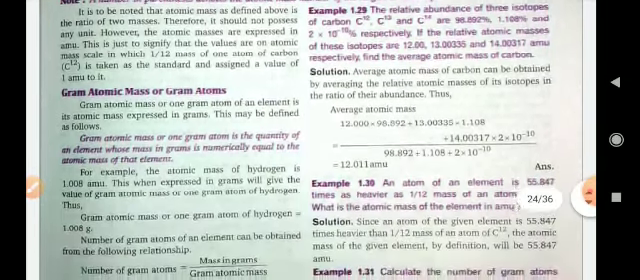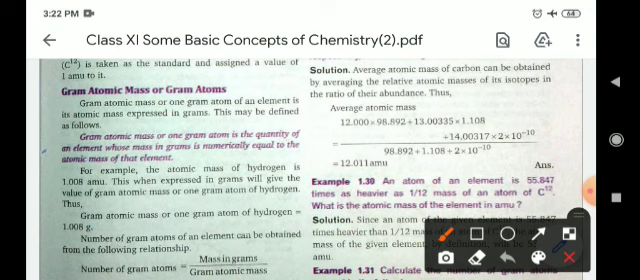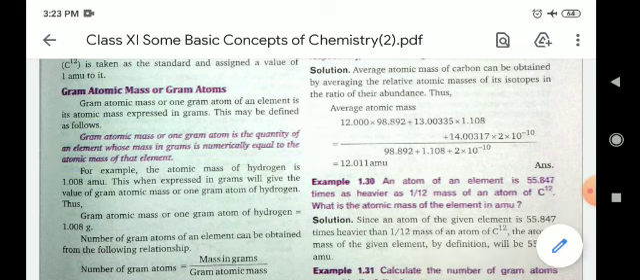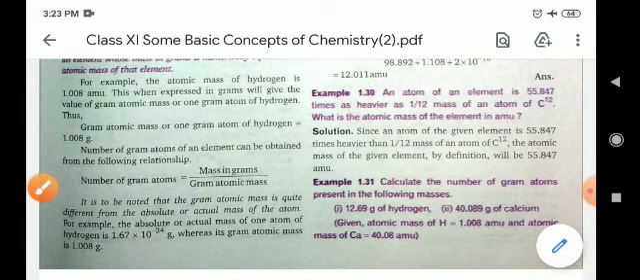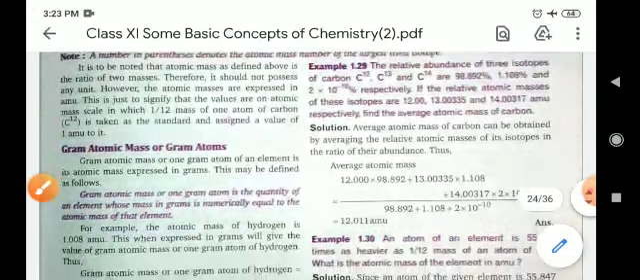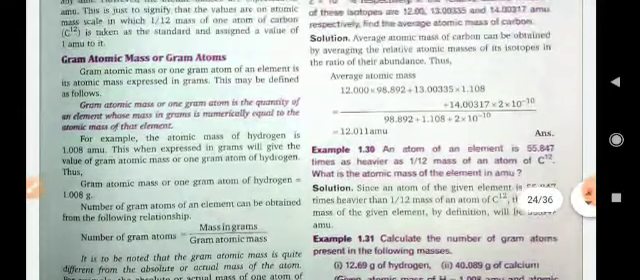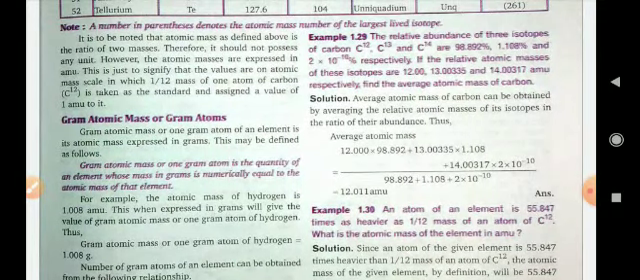Now gram atomic mass or gram atoms. One gram atomic mass, or 1 gram atom, is the quantity of an element whose mass in grams is numerically equal to the atomic mass of that element. So number of gram atoms equals mass in grams upon gram atomic mass. You can put in these values and calculate the gram atomic mass. You can see here a formula for calculating atomic masses.